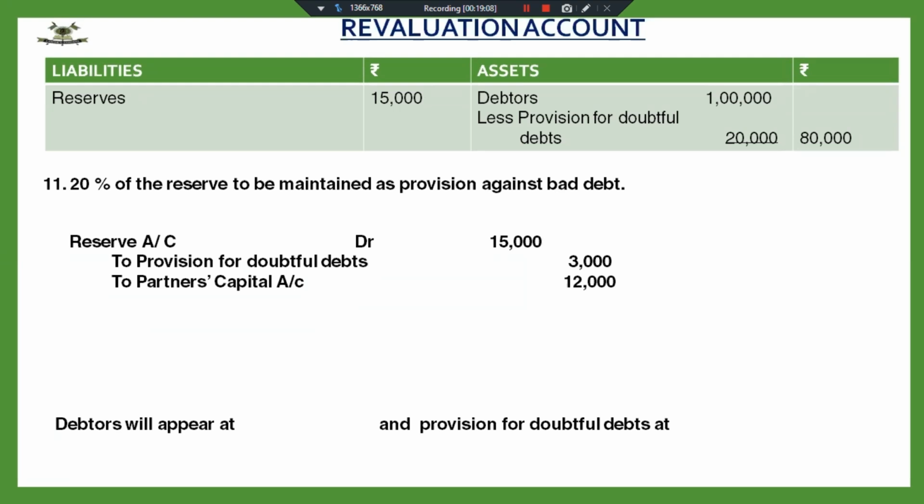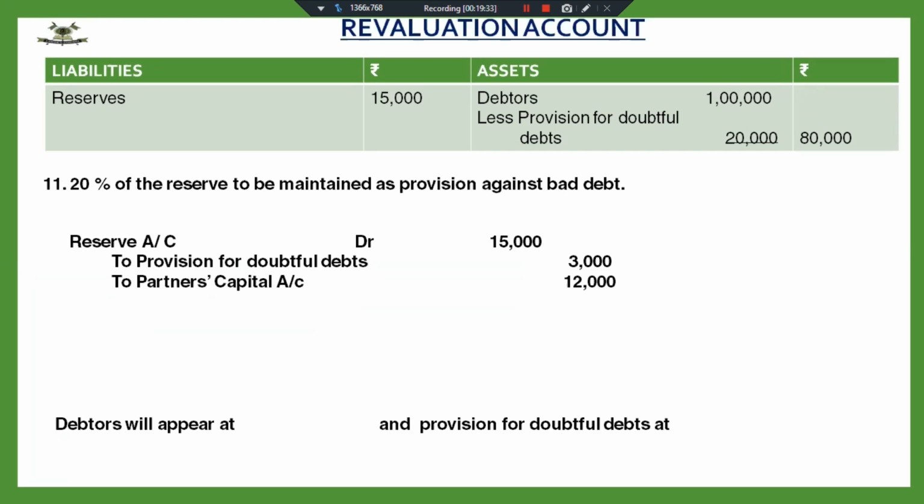Yes, correct answer, Chaitanya. Anyone else? The amount of debtors, you're guessing right. I want the answer for provision for doubtful debts. Rahul, correct answer. Chaitanya, correct.